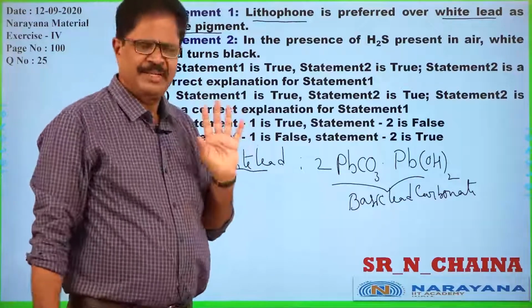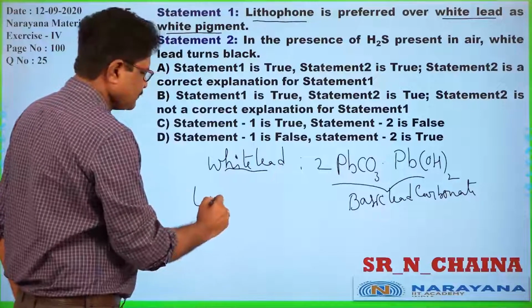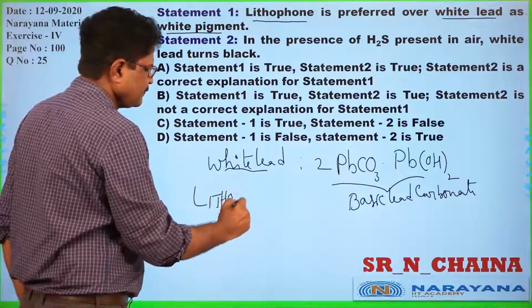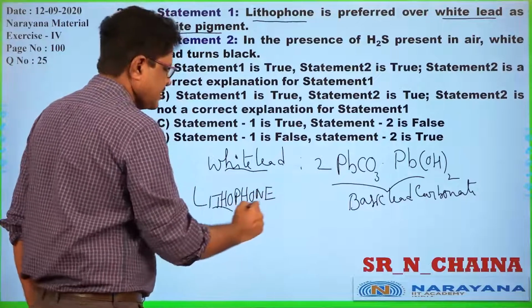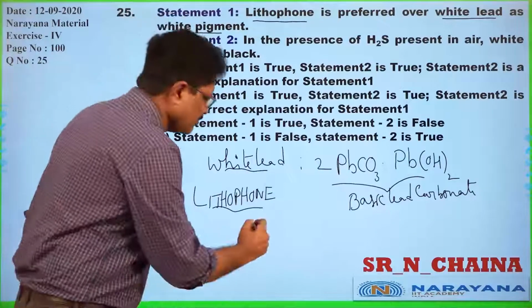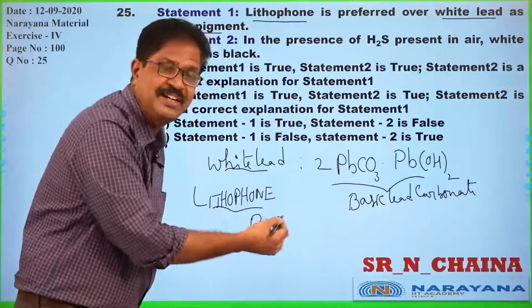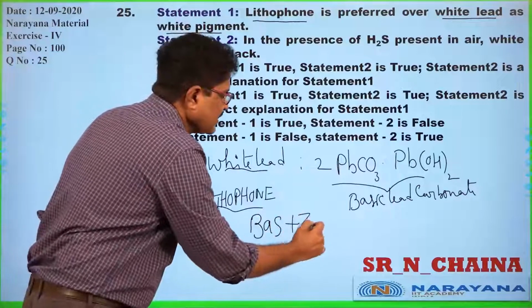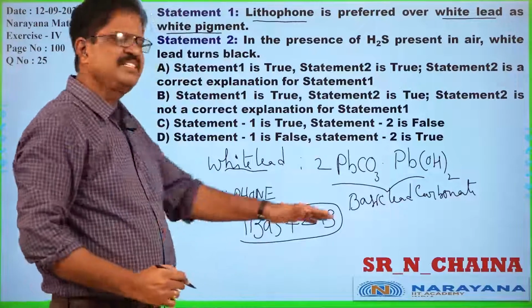Now, what is lithophone? Lithophone is also a mixture of barium sulfide, a group 2A sulfide, along with zinc sulfide. Barium sulfide and zinc sulfide mixture.